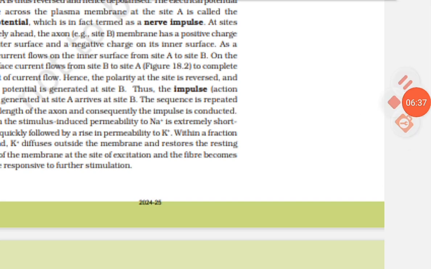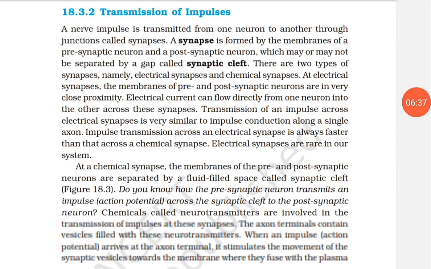When an impulse arrives at the axon terminal, it stimulates the movement of the synaptic vesicles towards the membrane where they fuse with the plasma membrane and release their neurotransmitters in the synaptic cleft. The released neurotransmitters bind to their specific receptors present on the postsynaptic membrane.